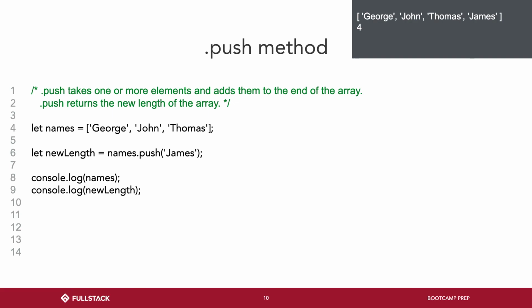You cannot push on a string. Doesn't exist. These are array-specific methods. Names, George, John, Thomas, let new length equal names.push James. Console.log names, console.log new length. We get George, John, Thomas, James, and then we get 4. Push returns the length of the new array, and it pushes the element you pass into it onto the back. Okay?